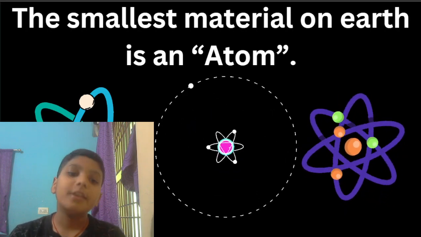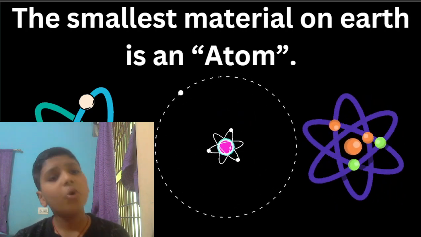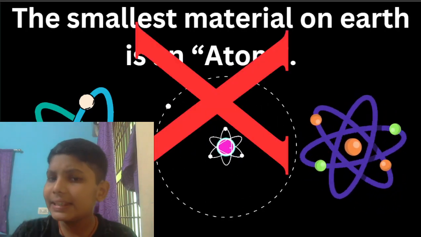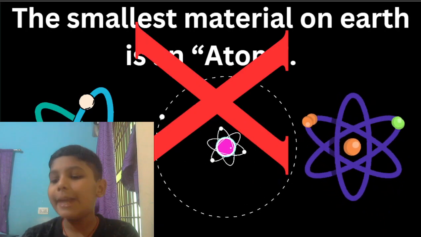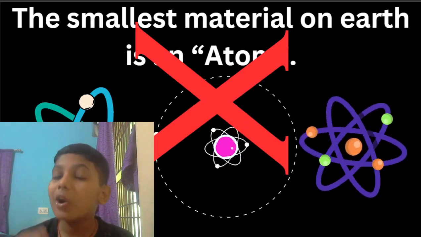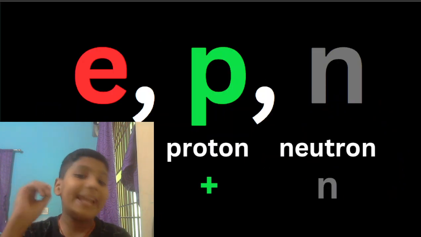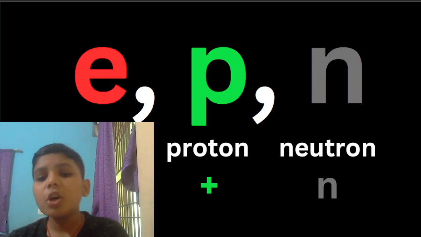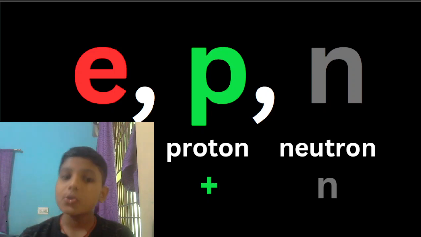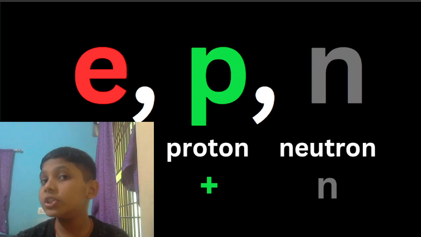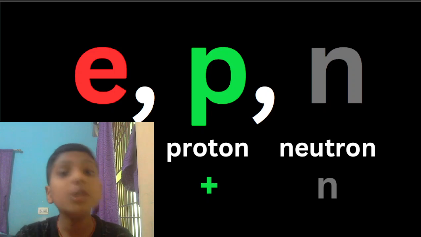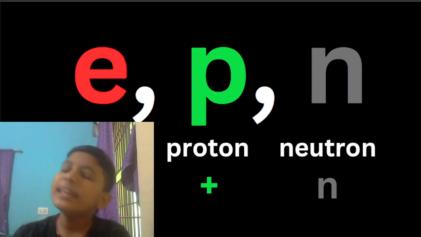But let me tell you, my dear friends, that this is only correct to some extent. When we come to quantum mechanics, this is completely wrong. Why? Let me tell you. These atoms are also made up of more things, that are electrons, protons and neutrons. Electrons are the charges which have negative charge. Protons are the charges which have positive charge, and neutrons are the subatomic particles which have neither of the charges. That means they have both positive and negative in equal amount.